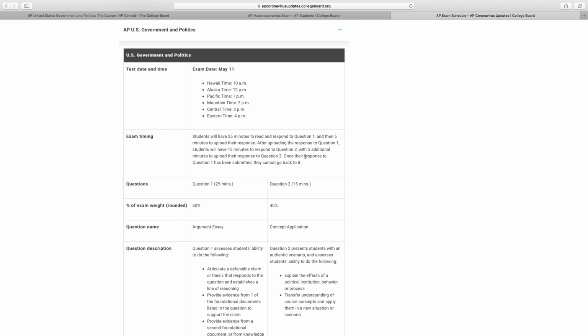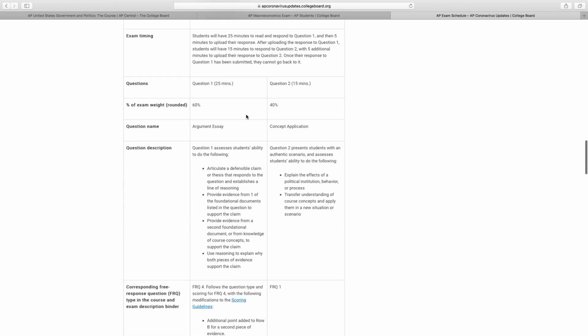Once their response to question 1 has been submitted, they cannot go back to it. This is how they're weighting each one of those essays. So they're giving the argumentation essay 60% of the grade, and then they're giving the concept application essay 40% of the grade. All right.